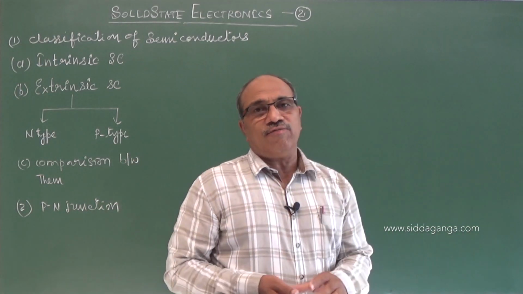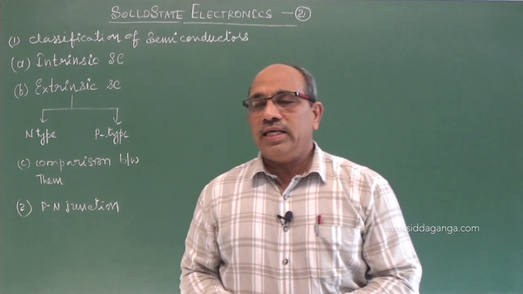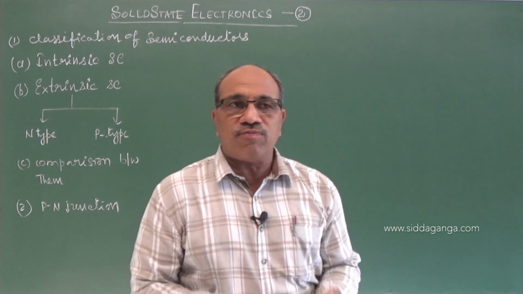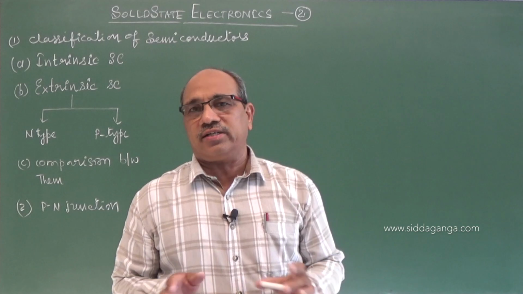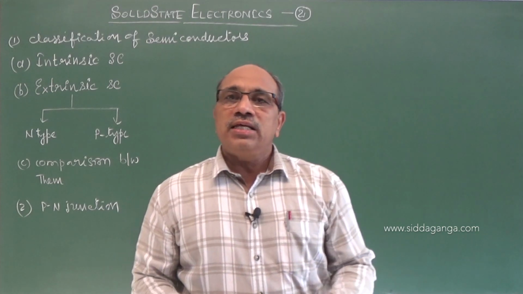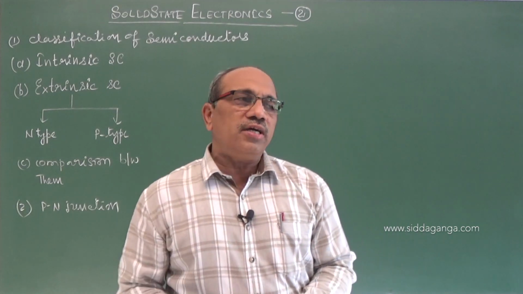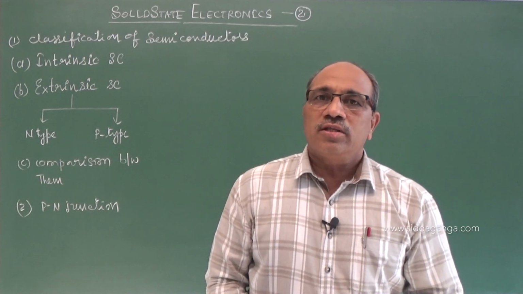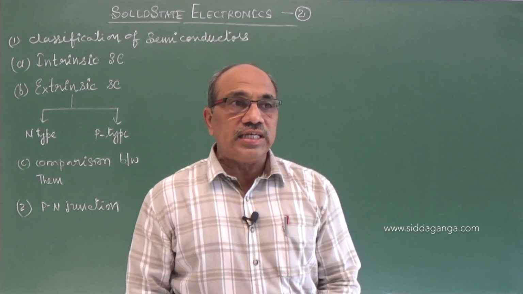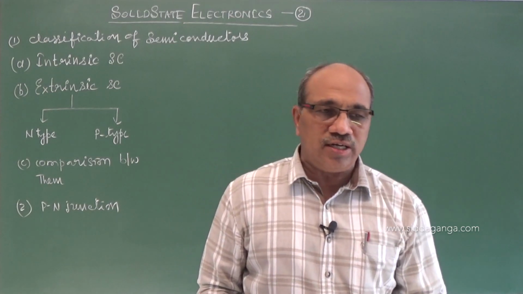Semiconductors are classified basically into two categories. One, a semiconductor in the purest form, called intrinsic semiconductor or pure semiconductor, without any impurities present in it. Other, to improve the conducting ability, as we discussed in the last class, addition of impurities increases the conductivity and decreases the resistivity in case of semiconductors.